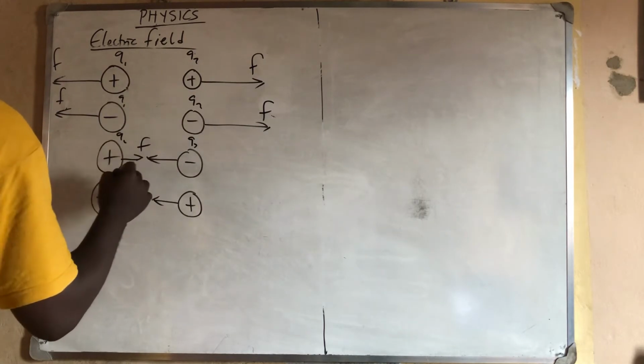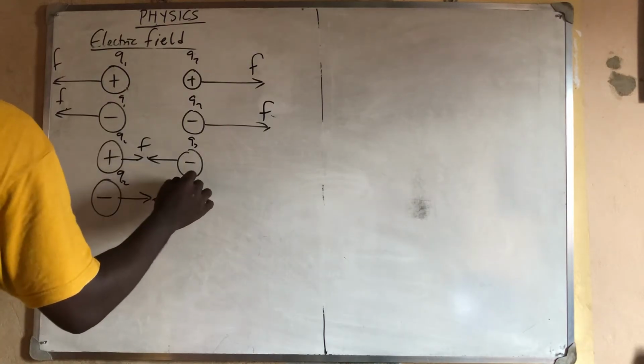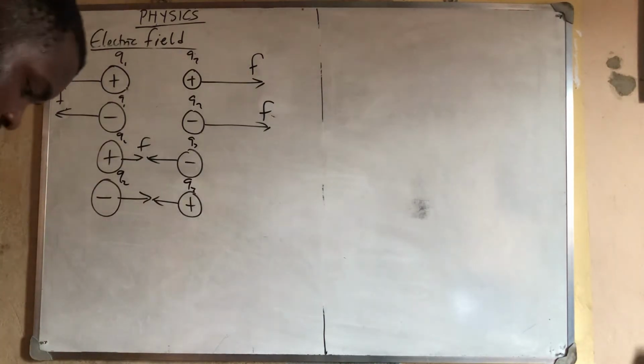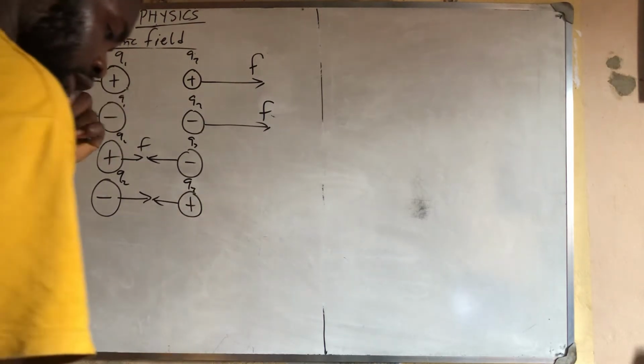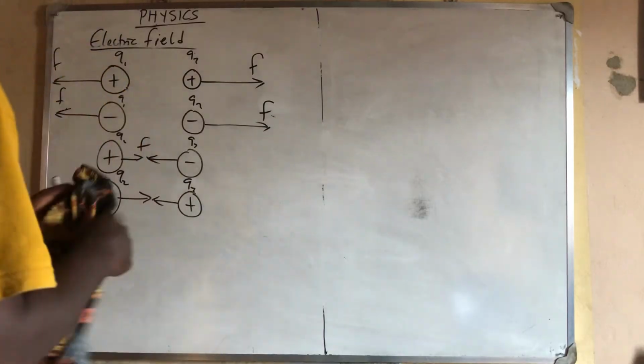This is F here, attracting. The forces are attracting Q1 Q2. So don't forget that like charges is a repulsion, while unlike charges is attraction.